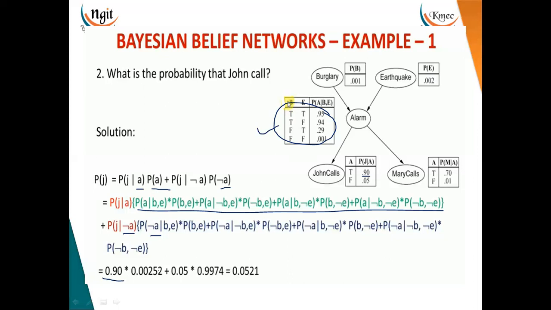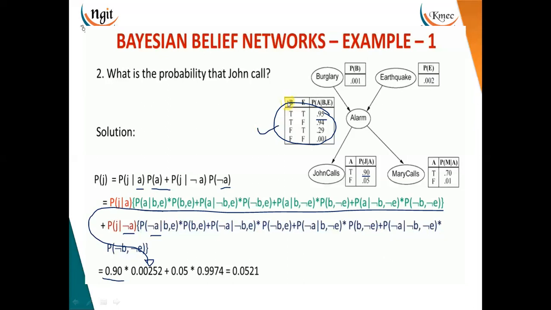Now, this 0.00252 is obtained by this curly bracket. How is it possible? Probability of alarm when both events are true is 0.95. Now, this I should multiply with the probability of BE. Probability of BE I can find out by multiplying the probability of B and E because both are independent events.